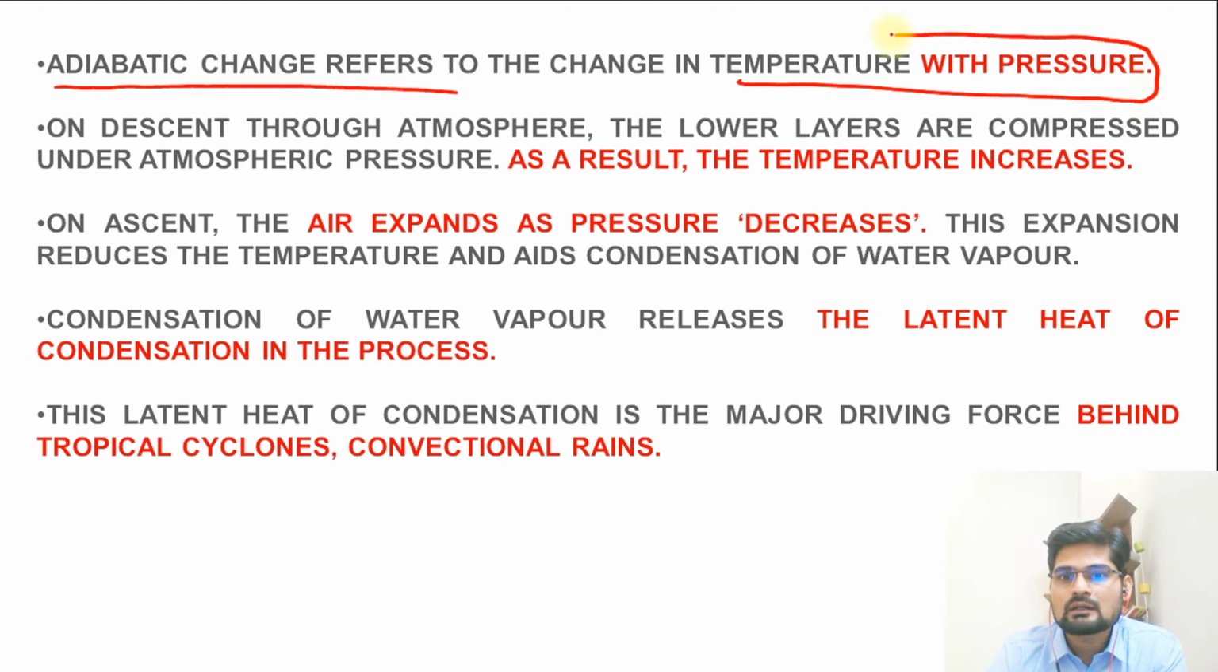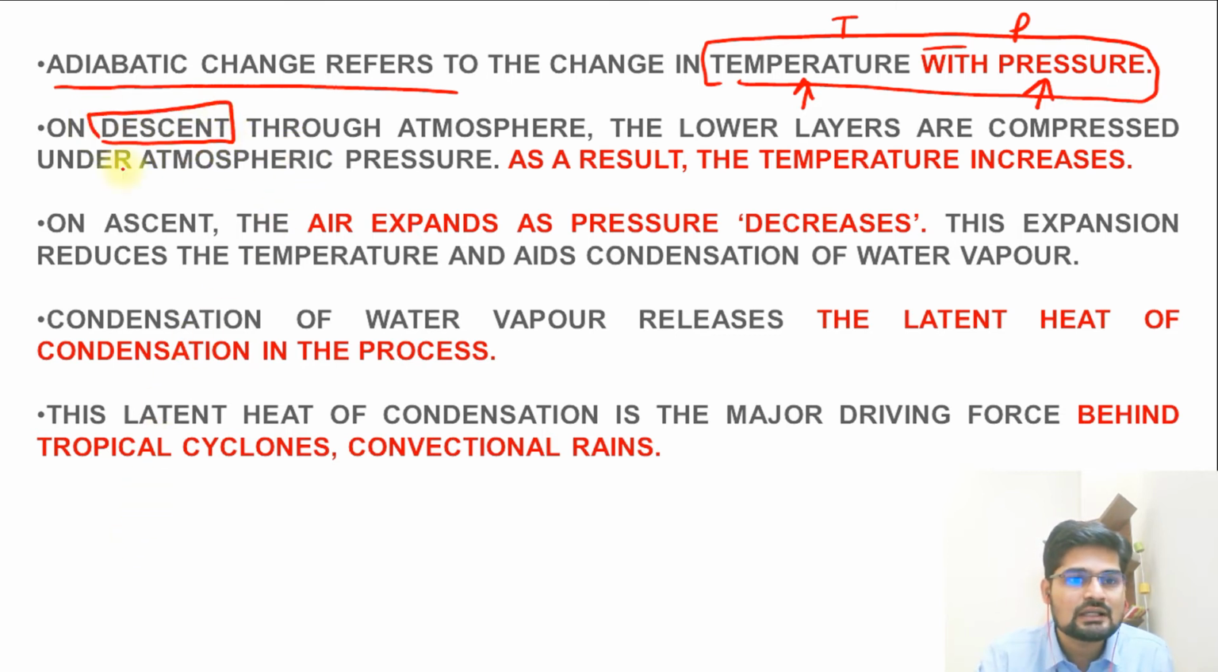Now remember, what is here? Change in temperature with pressure. So what is here? The T and P relationship we are observing. What happens when we go up in altitude in the atmosphere? There is a change in pressure, and accordingly there is a change in temperature as well. So there is variation in a given parcel of air, and that is what we study here. On a descent, now here the descent is what? It is coming down, that is, a falling parcel of air.